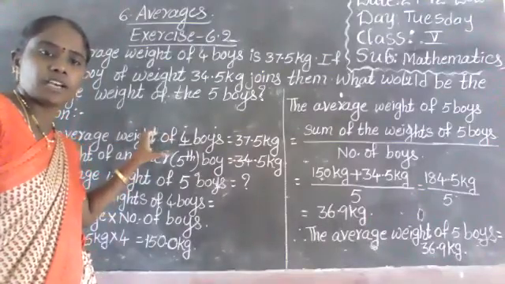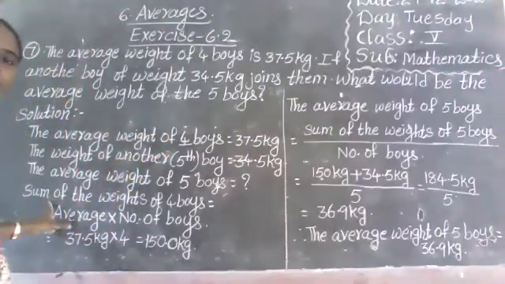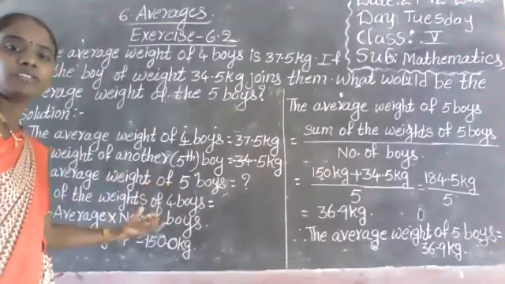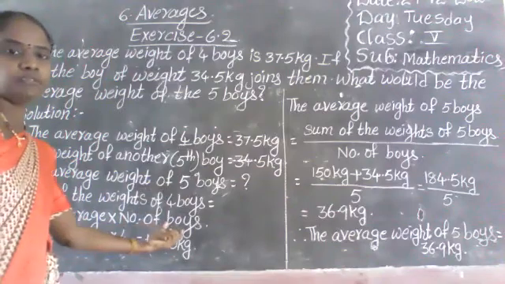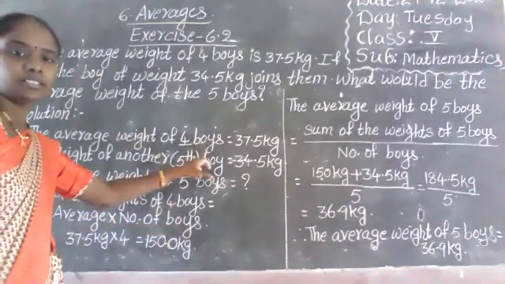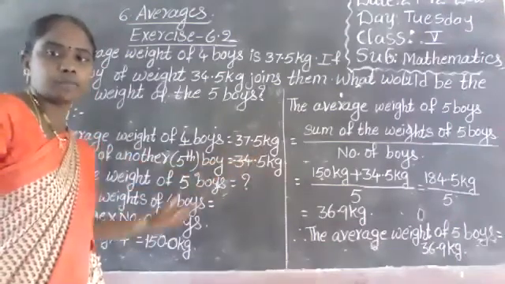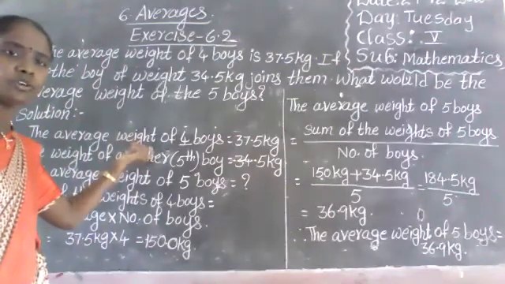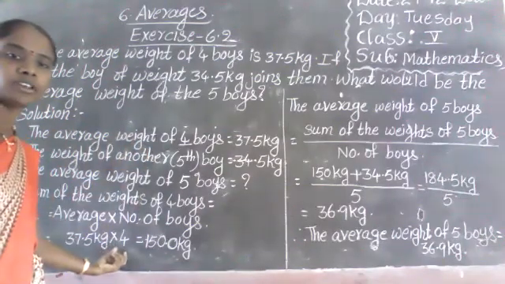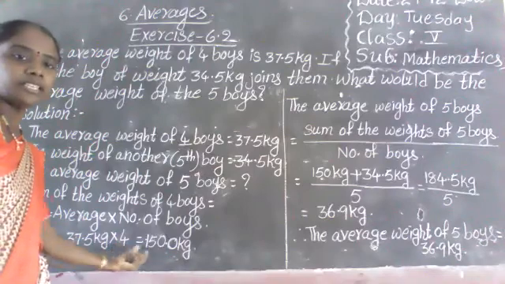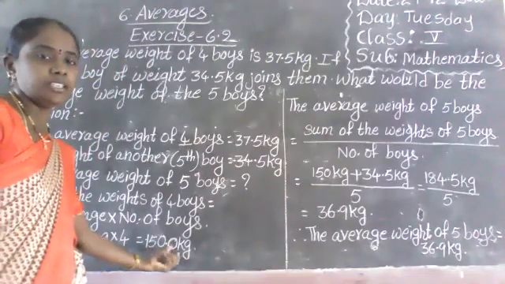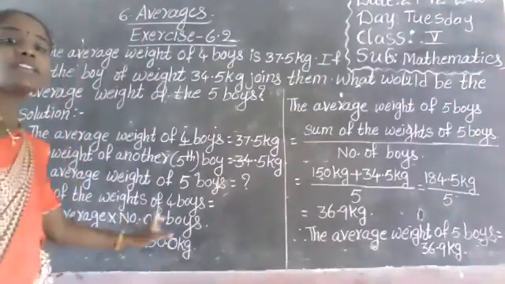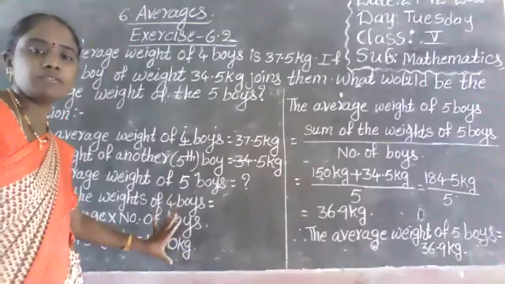Then what do we do first? First we have to find the sum of the weights of 4 boys. How can we find it? Average into number of boys. The average is already given, that is 37.5 kilograms, into number of boys. Here 4 boys are given, so we write number of boys as 4. Then we get the answer 150 kilograms. This 150 kilograms is the sum of the weights of 4 boys.